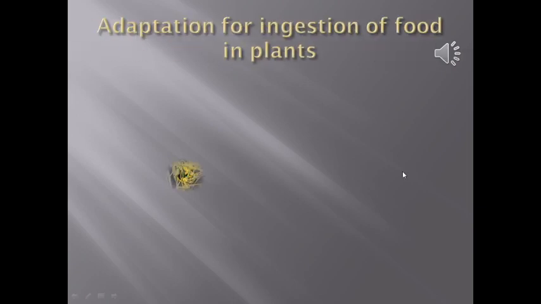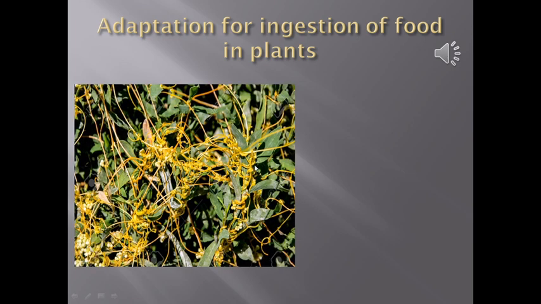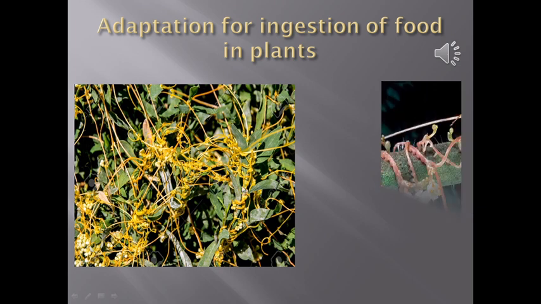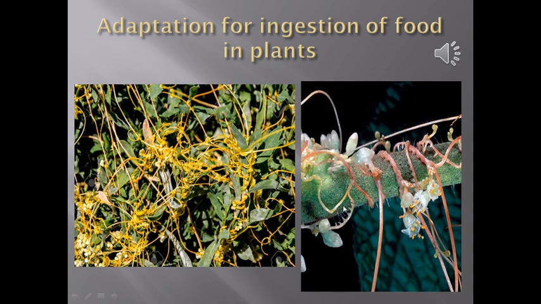The picture that you see in front of you is of dodder or cuscuta. It is a parasitic plant. The plant body of dodder consists of yellow wire-like stems. It is leafless and cannot perform photosynthesis. However, it has haustorial roots or sucking roots. These roots absorb nutrients from the host plant. They penetrate up to the conducting vessels of the host plant and absorb water and food from there. So, its requirement of food and water is fulfilled by the host plant.